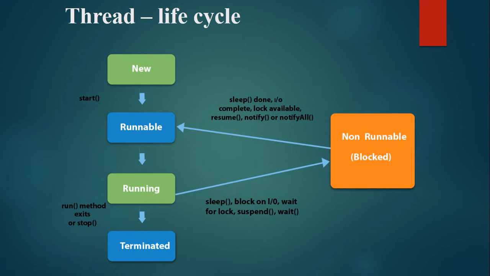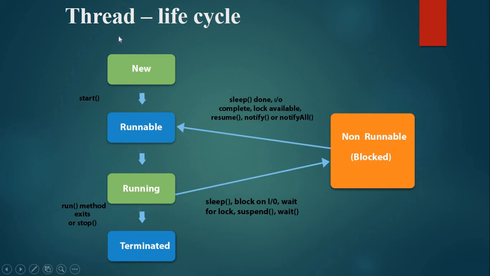Now, this is the most important thing, the thread life cycle. This is the most important question as per the GTU examination. In the thread life cycle, these phases will be there. It will start from new, runnable, running, terminated, and in between it can be non-runnable. From the running state, it can go to the non-runnable, or we can say blocked state, and from the blocked state it can also go to runnable.